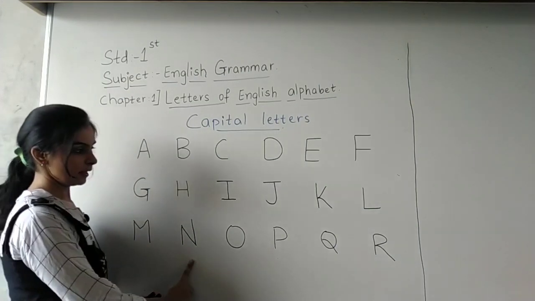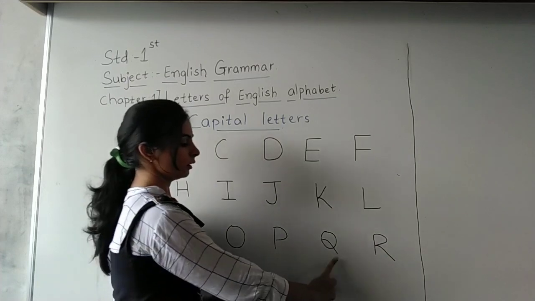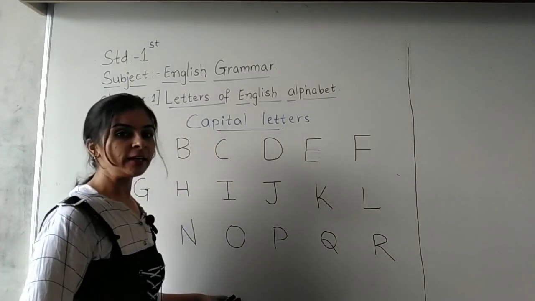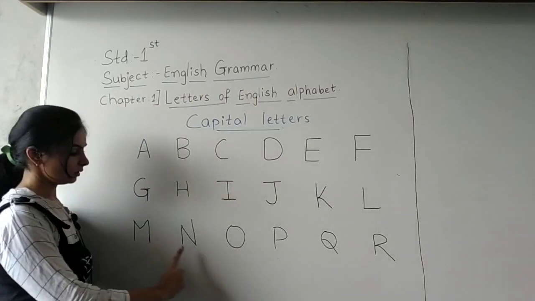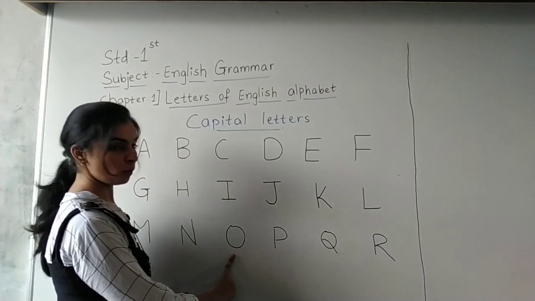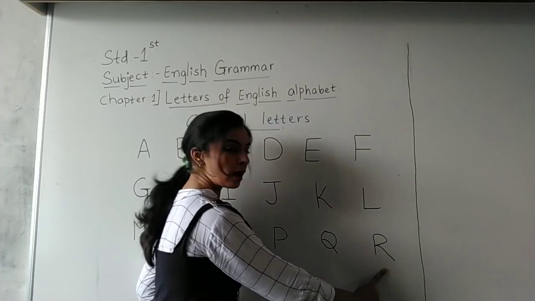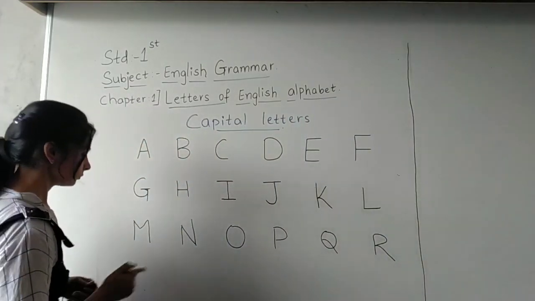M N O P Q R. Okay students, everybody will read with me and write. M N O P Q R. Okay, let us do the next line.